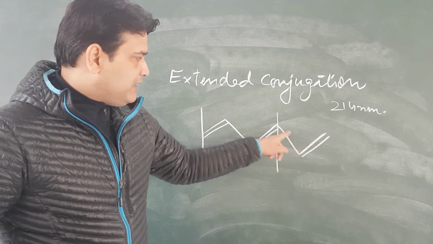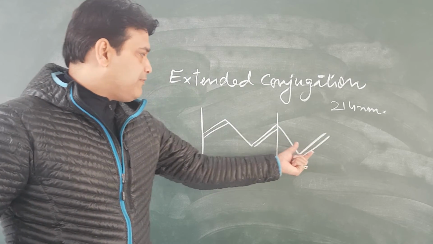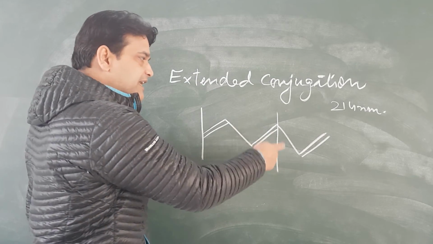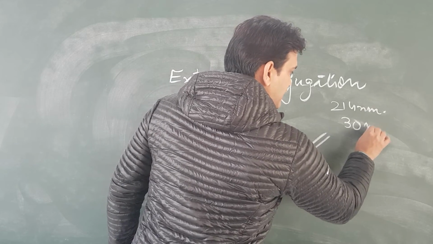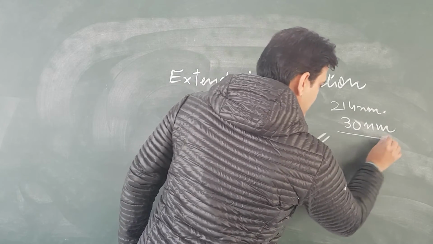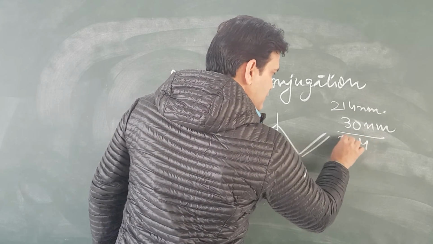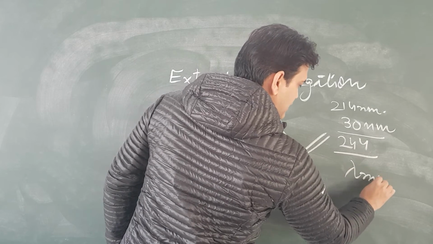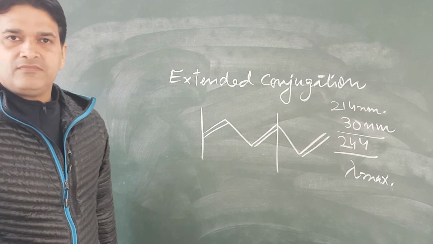But if there is a single bond and then a double bond, means one double bond is being extended, then for every double bond extension, there will be addition of 30 nanometer, and in this case it will be 270.